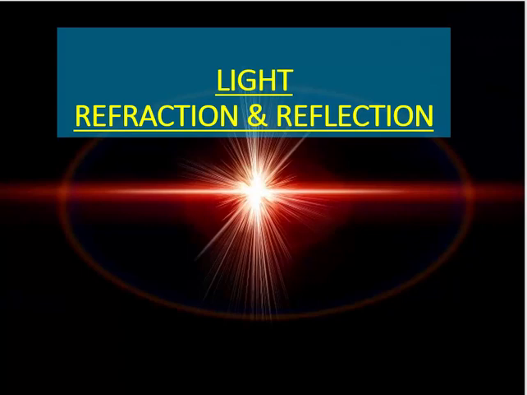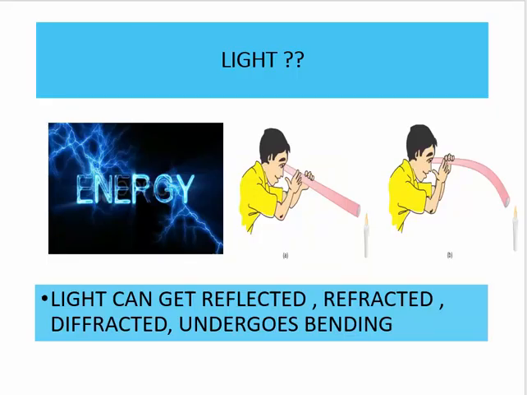Now you must have learned in the previous classes that light is a form of energy. Light travels in a straight line. You learned that light can undergo diffraction, which means that it splits into 7 colors, giving you a beautiful band of spectrum, which is VIBGYOR. In this chapter also we will be dealing with some more phenomena.